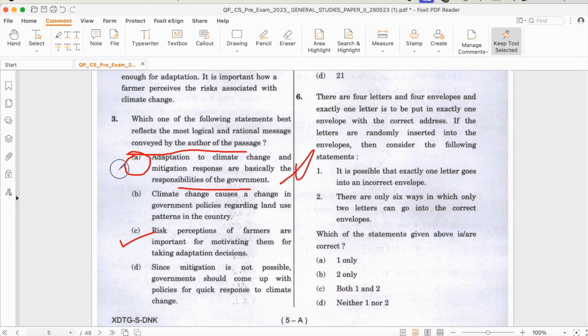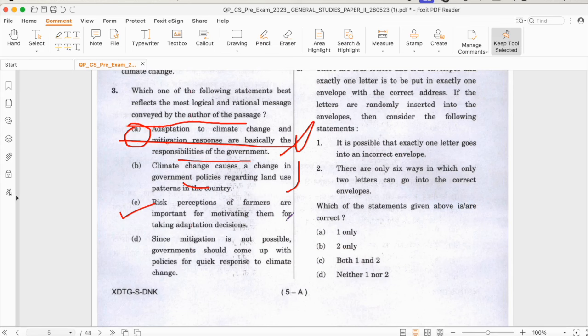Just eliminate it. Just cross it. Okay. The second option is: climate change causes a change in government policies regarding land use pattern in the country. Okay, so this can be an answer, but is very, very narrow. It cannot be a message of the passage that it's only talking about land use. Still, we will keep this on hold.